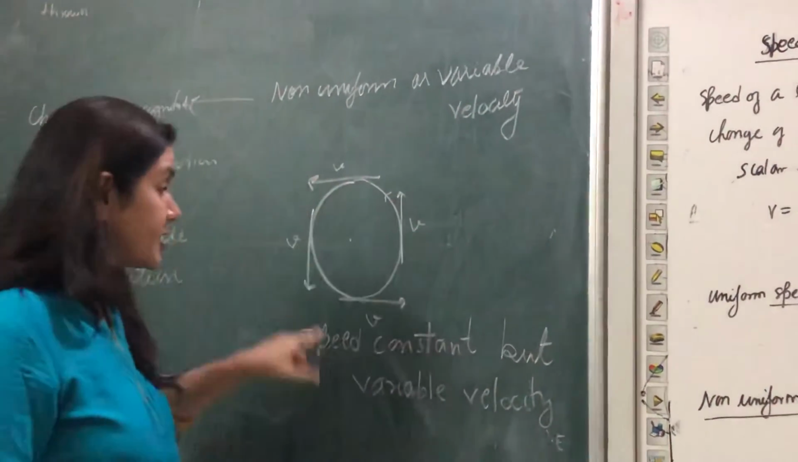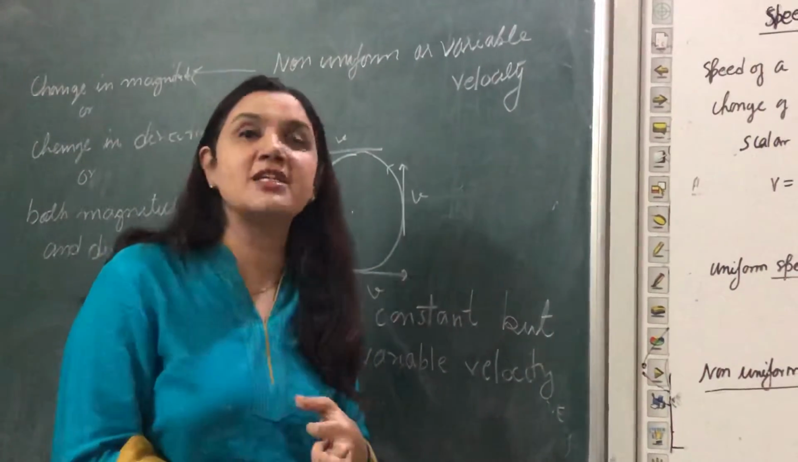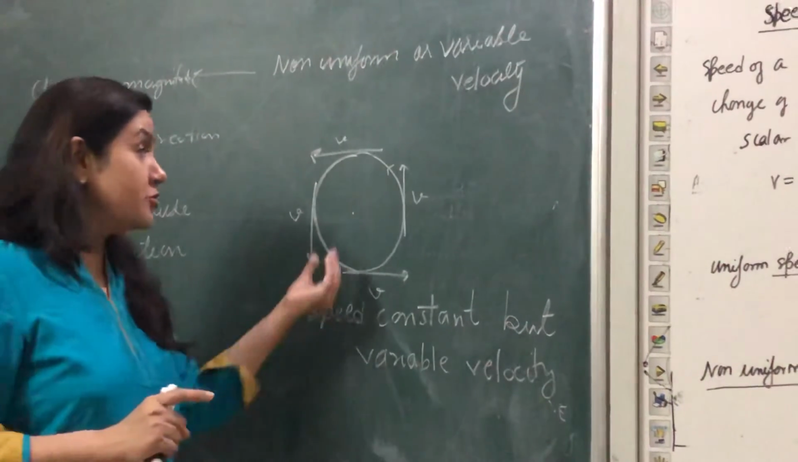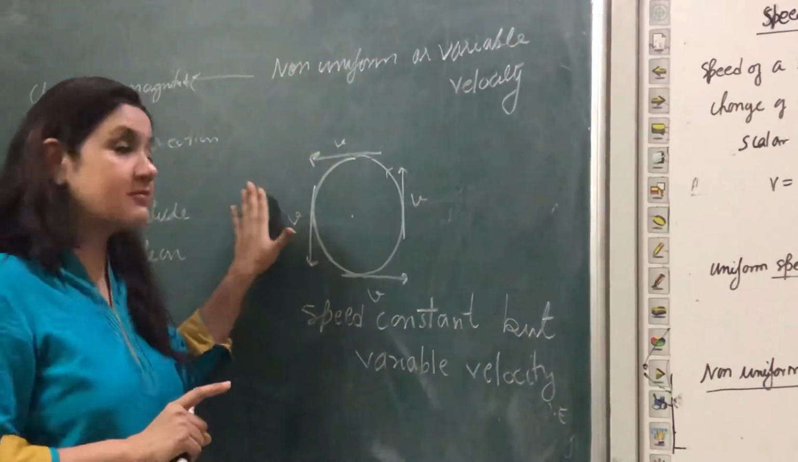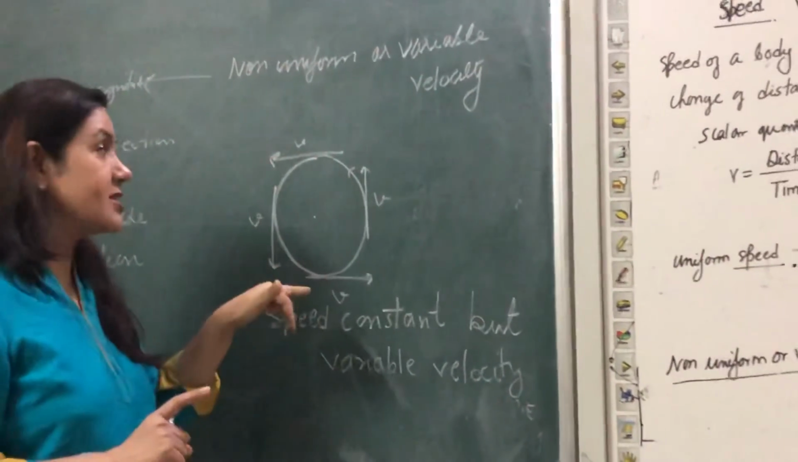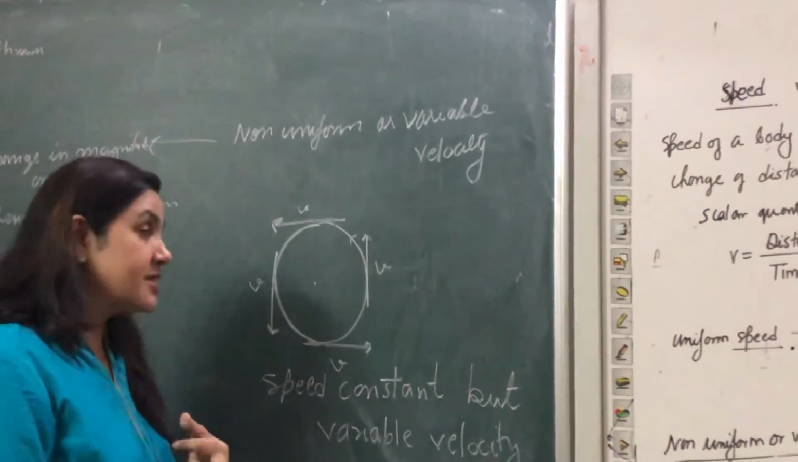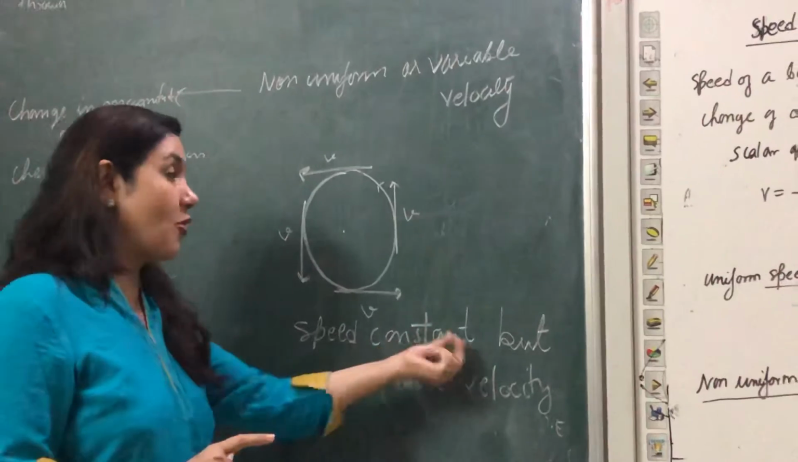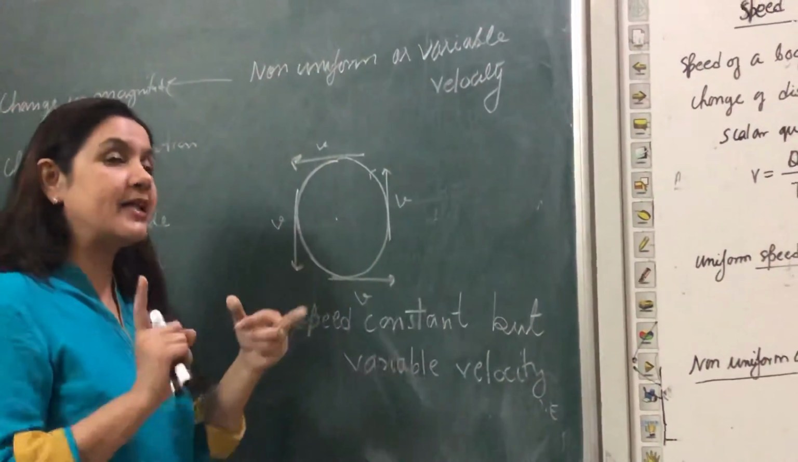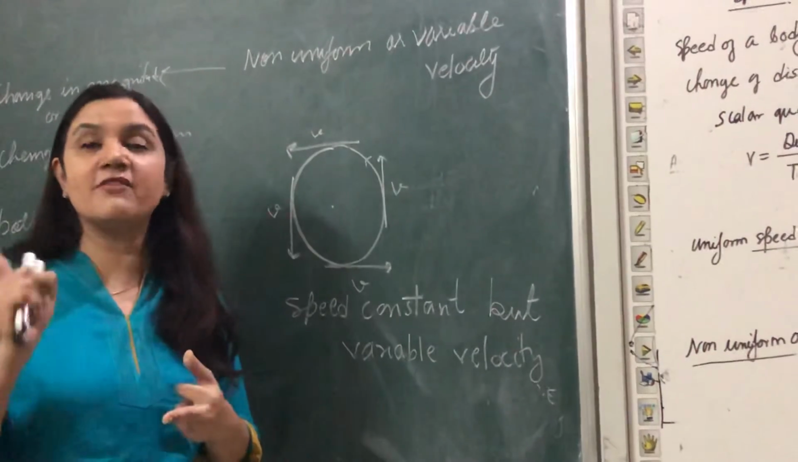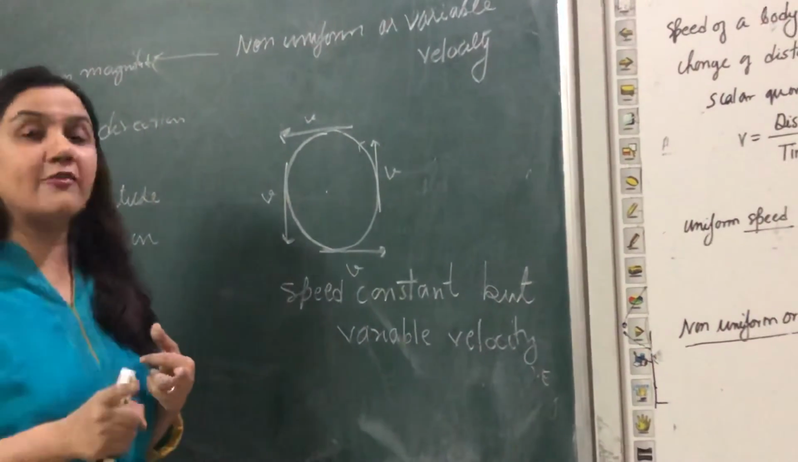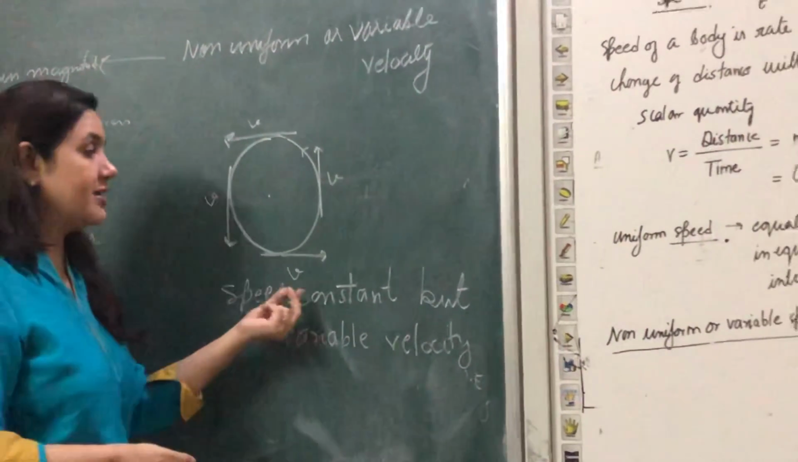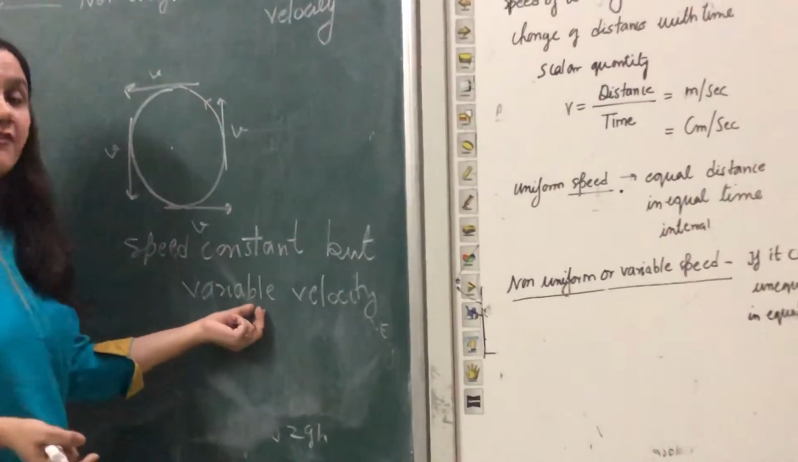Velocity: the speed is constant, but because the direction is changing and velocity is a vector quantity, we will always consider the direction over here. So uniform circular motion is an example. This will come in your exam, where the speed is constant, the magnitude is constant, but the direction is variable. That's why it is an ideal example of constant speed, because the magnitude is constant, but the direction is changing, and in velocity we consider the direction. So velocity will be variable. Uniform circular motion is an ideal example where the speed remains constant, but the velocity remains variable.